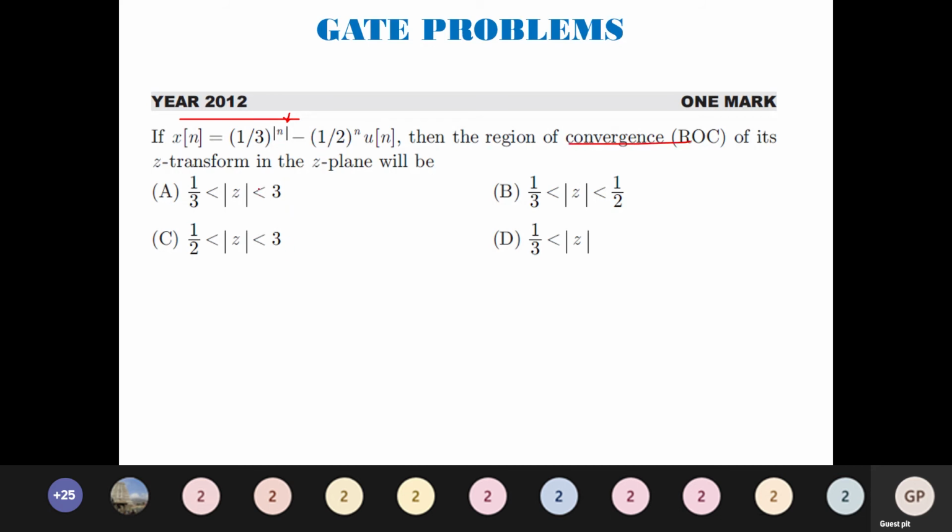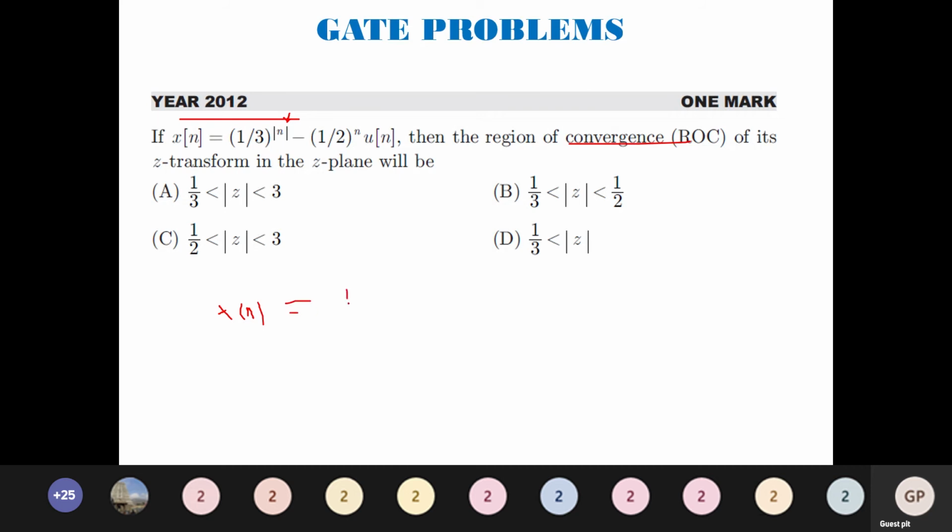So what I do is I try to take the z transform of this. Before taking the z transform, let me rewrite this with respect to modulus of n. Modulus of n means I will have positive values as well as negative values. Two things should be considered.